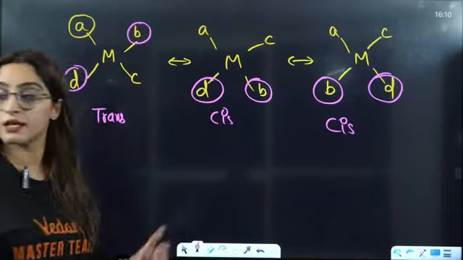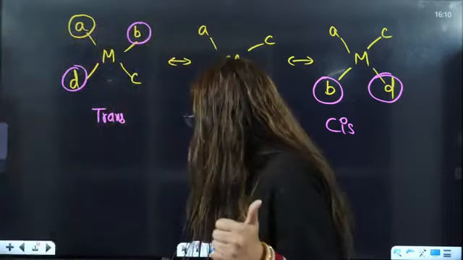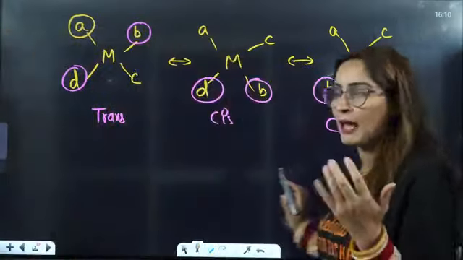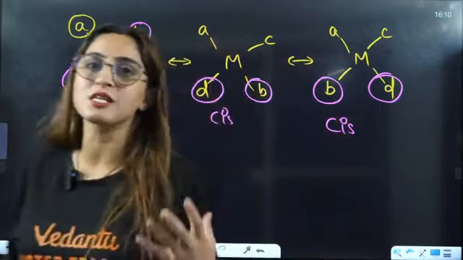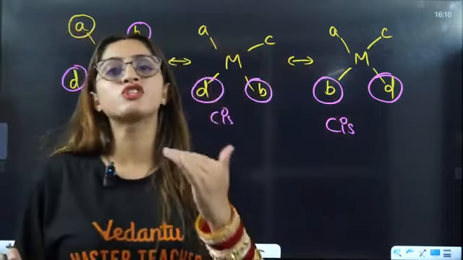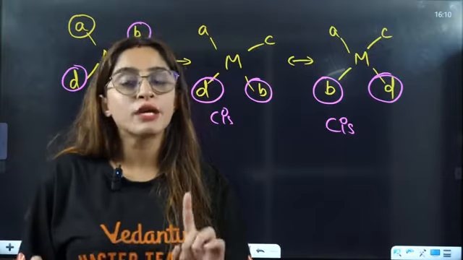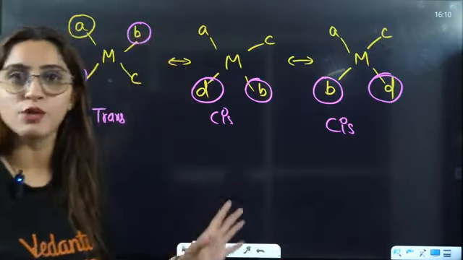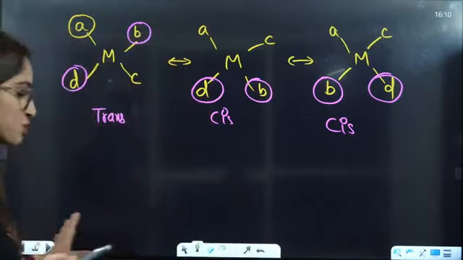So basically, they can also ask you this question: if Pt like MABCD kind of isomers in square planar, how many geometrical isomers do they give you? If there is no ambidentate ligand, then simply you will write 3 geometrical isomers will be there.